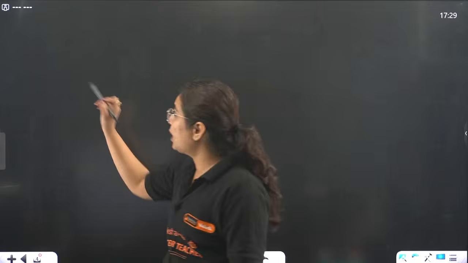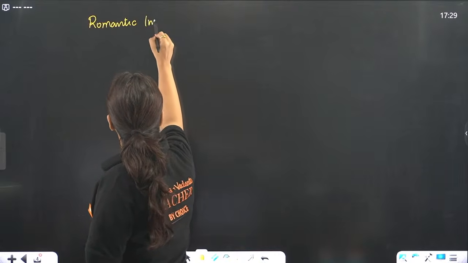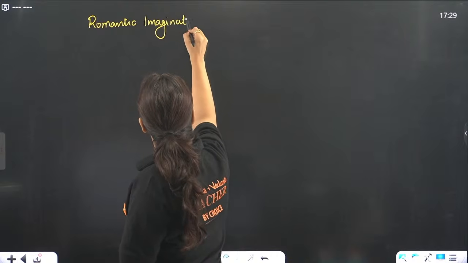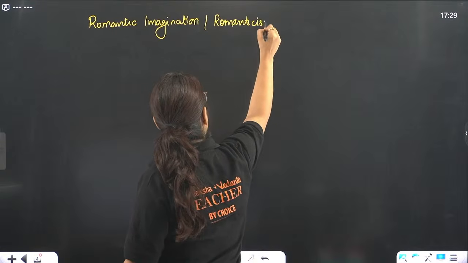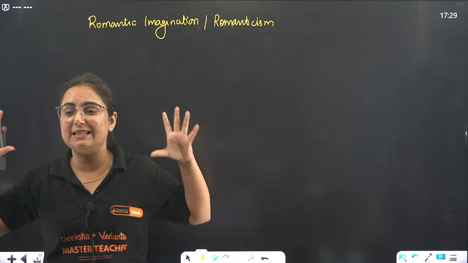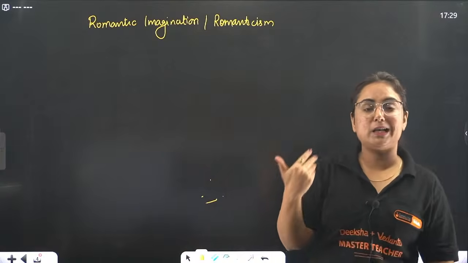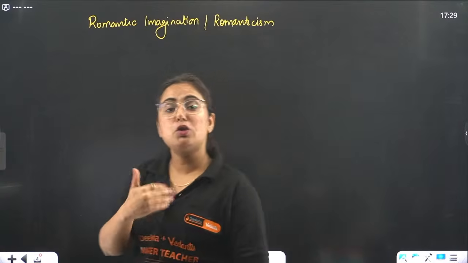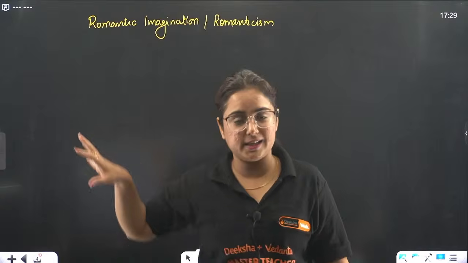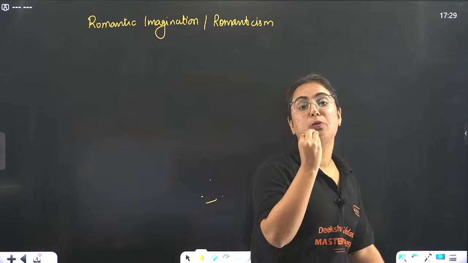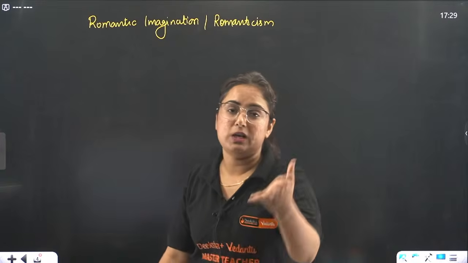So we are going to study a topic that is romantic imagination, which is also popularly known as romanticism. Understand it in the easiest way possible. What is romanticism or romantic imagination? An imagination in which you are thinking about something you love. Here it is the nation. So the way you show your love towards a nation is known as romanticism.